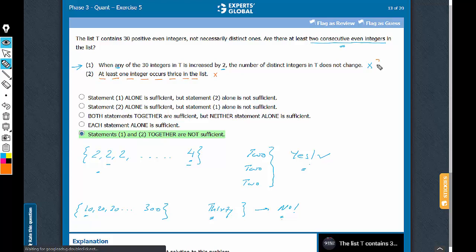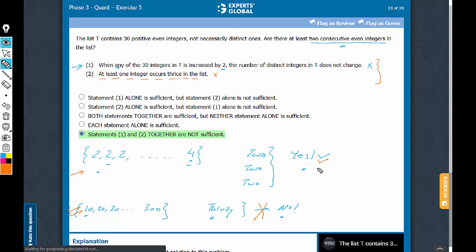Now let's combine and see what happens. Now statement 2 says that at least one integer occurs thrice in the list. So now cases such as this can no longer be taken. This case can be taken, so yes, a yes can be obtained. Can we try getting a no here? Yes, we can try, but we will never get a no.